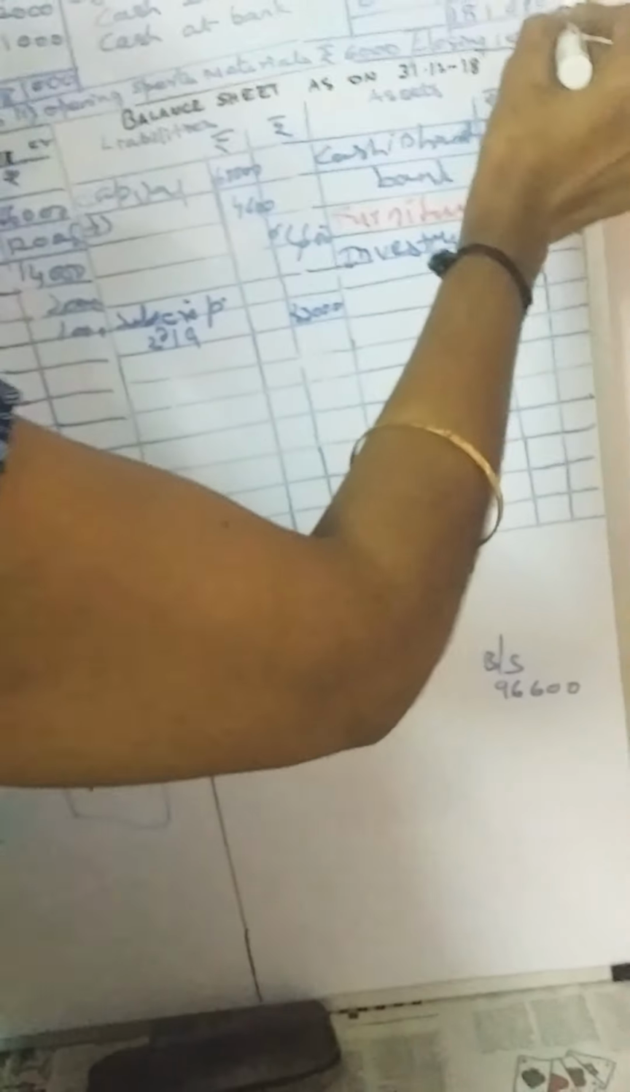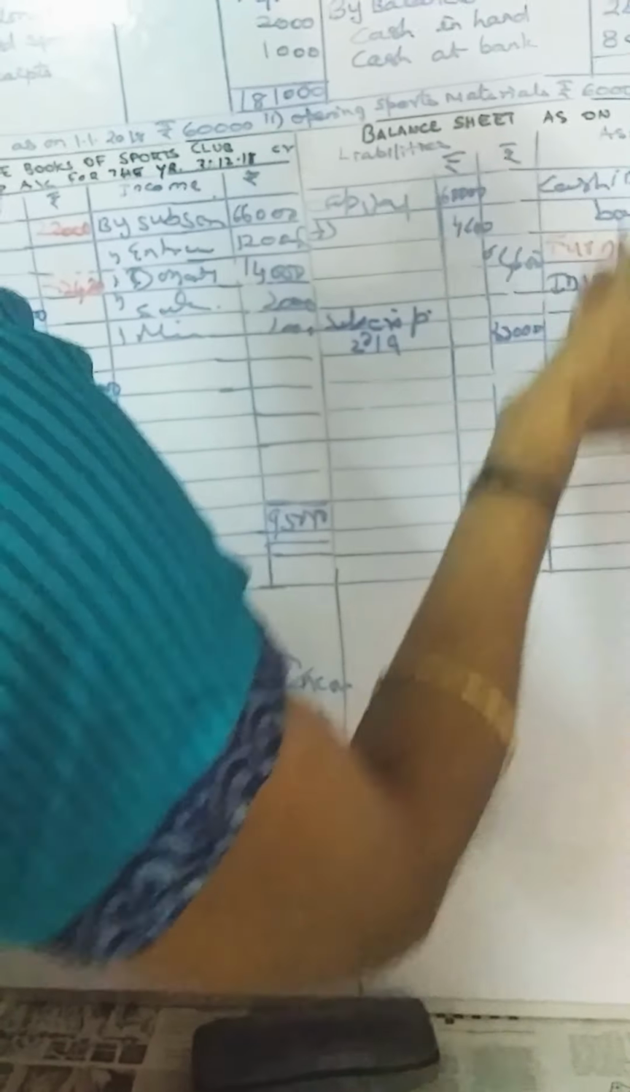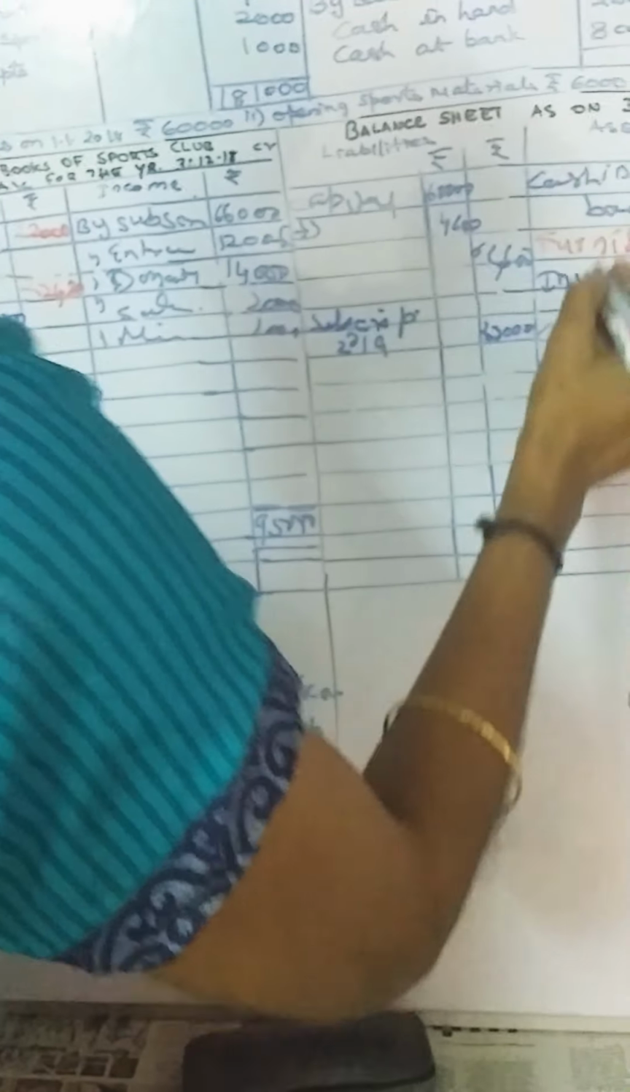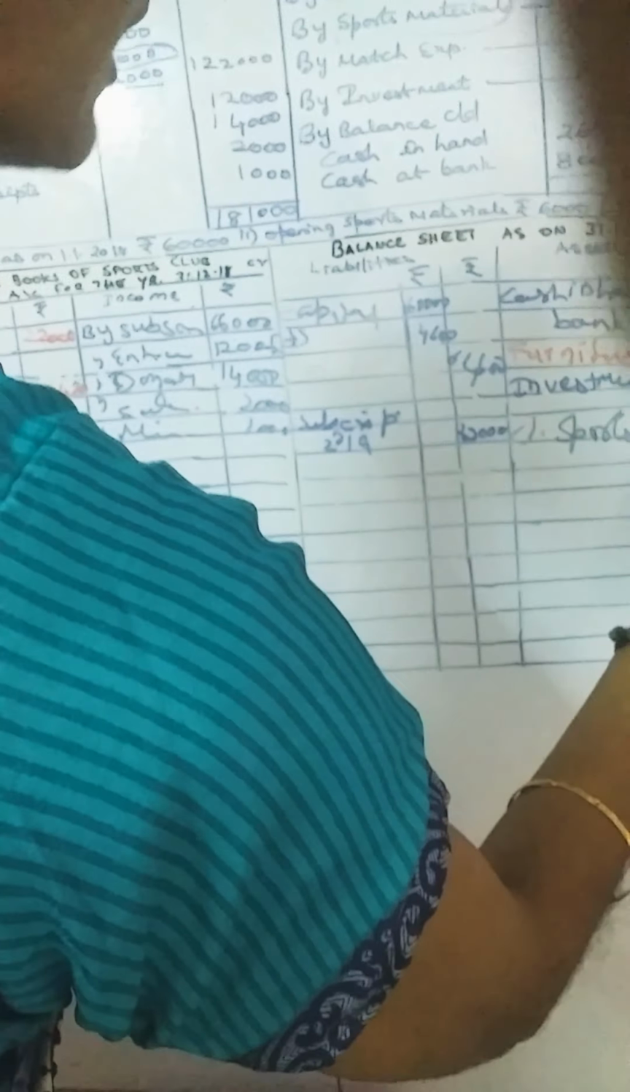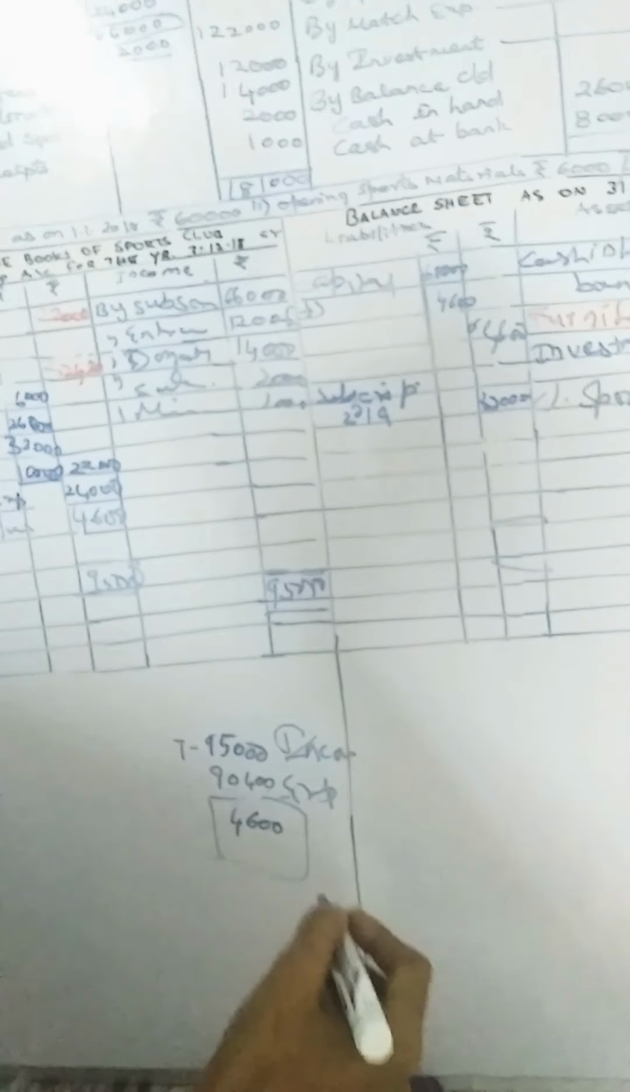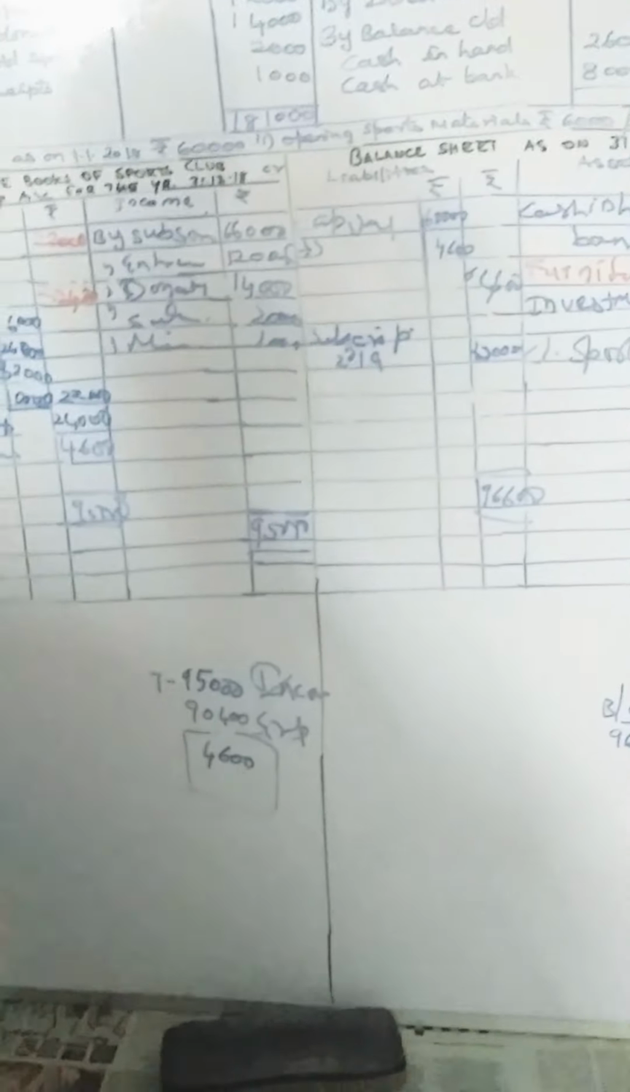Then next is your closing sports material. That is an asset, isn't it? Closing stock you will write in assets. Similarly, closing sports material also you have to write in assets. Your closing sports material amount is 10,000. So for your balance sheet, both sides you have to total it. Assets will be equal to liabilities. So your total will be 96,600, liabilities and assets 96,600. So that's all regarding sums like this.